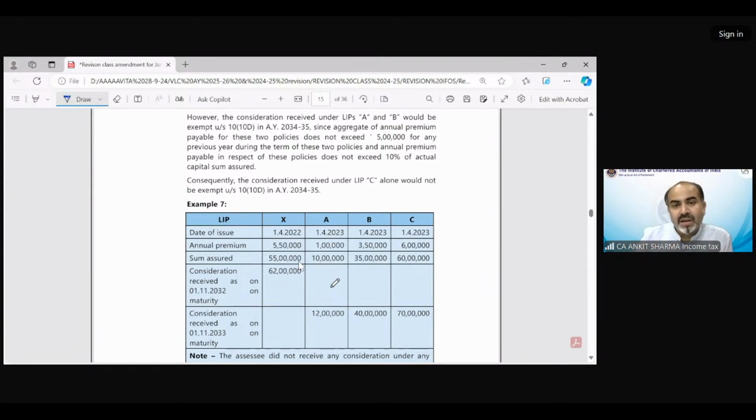Children, I had said to check the date first. You should check the date first. It is 1st April 22. That means only the 10% condition is applicable in this case, not the 5 lakh one. So you might have seen this and answered that this is not going to get the benefit of exemption. No. This X is satisfying the condition of 10%, so it is also eligible to take the benefit. So it could be exempted. In this case, again, the 10% and 5 lakh conditions fulfilled can get the exemption. This one cannot get the exemption; this is going to be taxable.